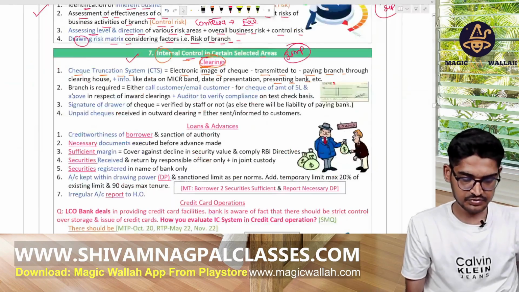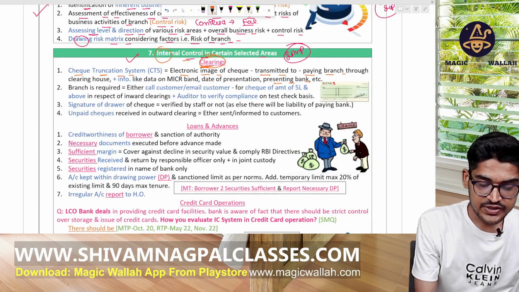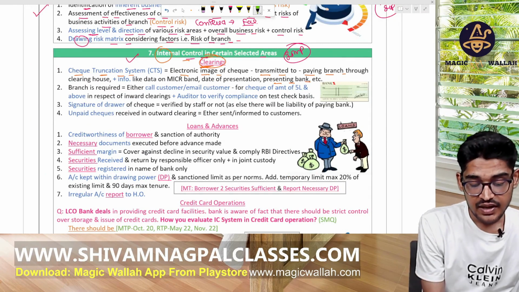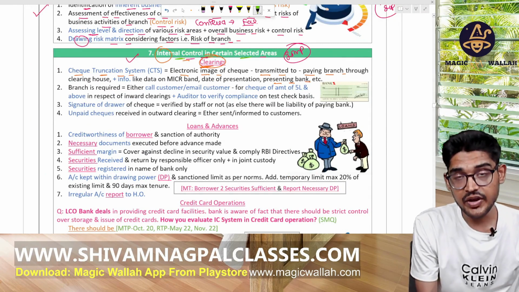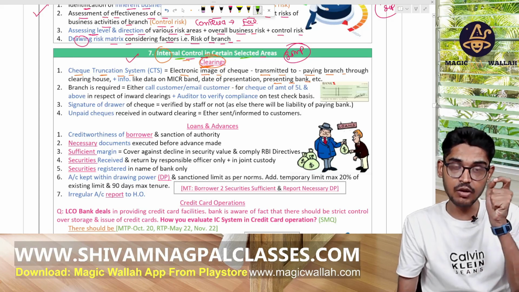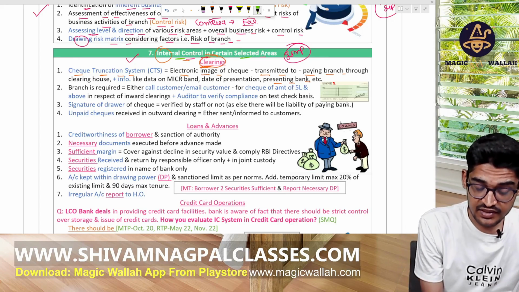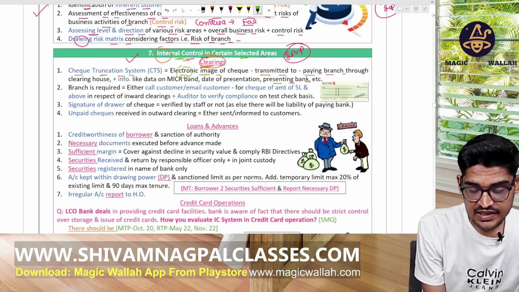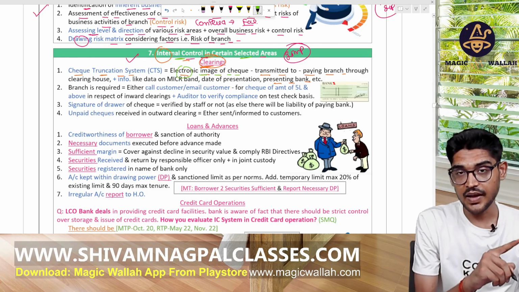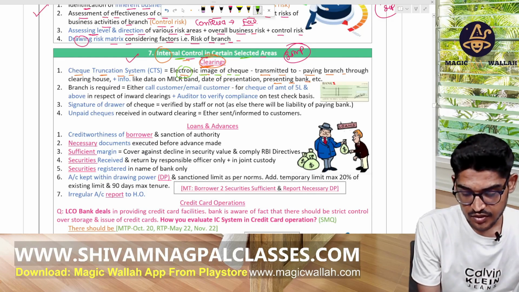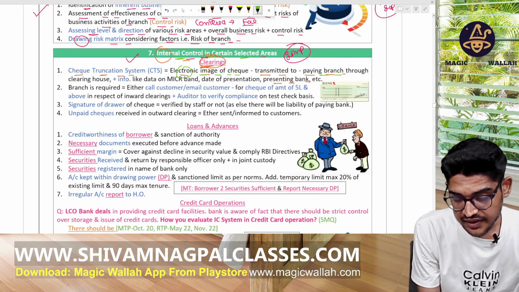Now, in case of bank audit, we have to check the internal control of certain areas. Now we are talking about clearings. So cheque truncation system: in this system, an electronic image is sent by your bank to your sir's bank through a clearing house.